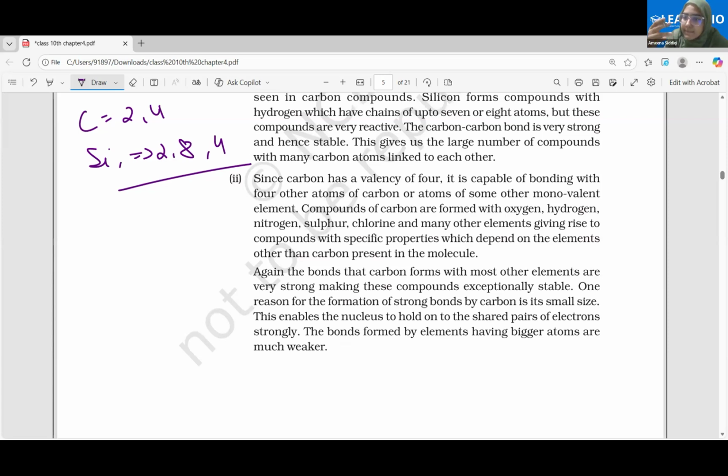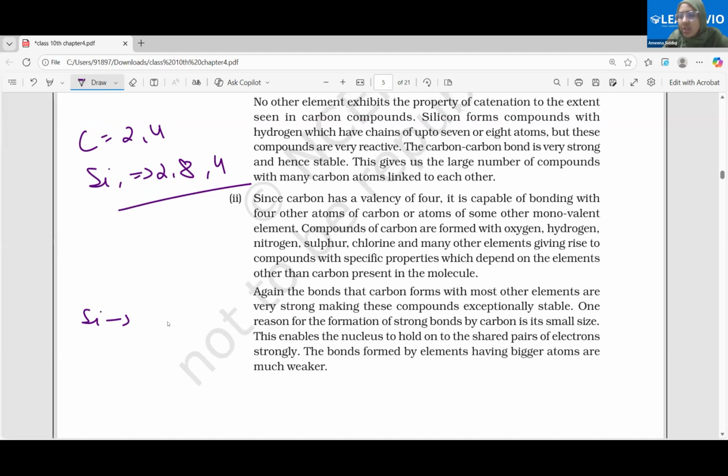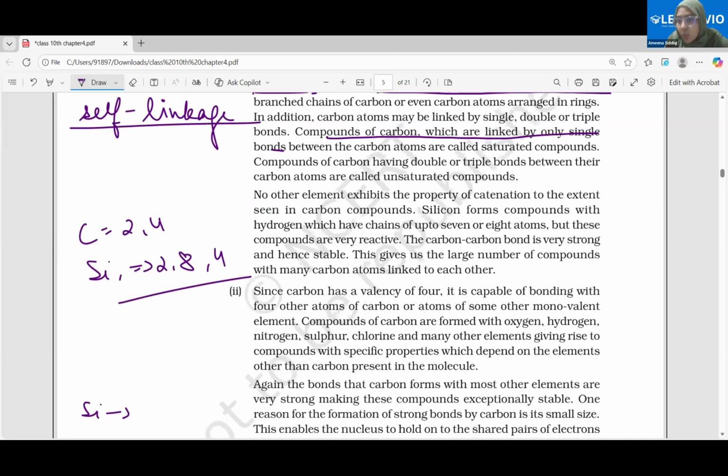It does not happen. Why does it not happen? Because the size is different for carbon and silicon. Silicon can majorly form a chain of up to 6, 7, or 8 silicon atoms. Because of its larger size, it is very reactive.